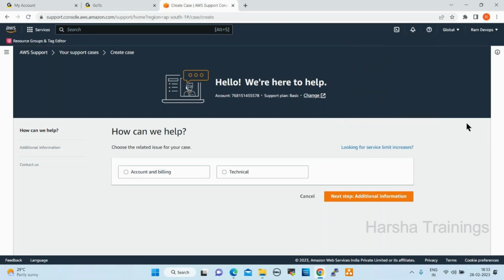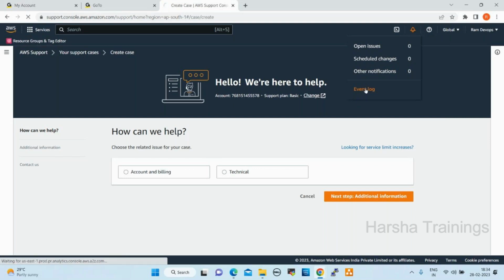Next one, see here, this is a bell icon, which is notifications. Whatever resources we are using in the cloud, if anything goes wrong or anything happens with the resource, we get notified through notifications. We can check the notifications here. If you click on this, zero open issues, scheduled changes zero, other notifications zero, event log.